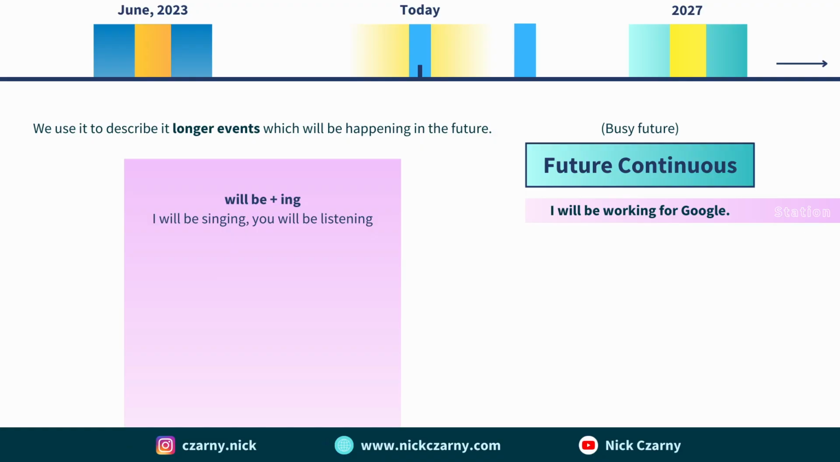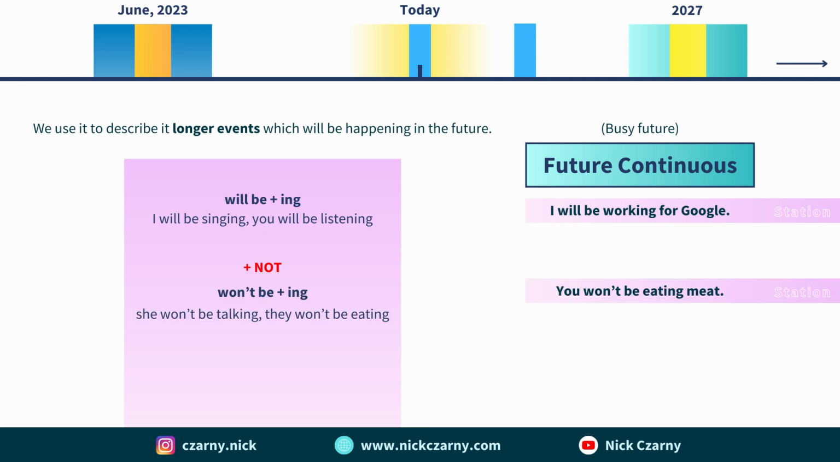Now, it doesn't actually divide into state and action. They look the same. We use will, we use be, and then we add ing to the verb. So I will be working for Google. In the negation, will turns into won't. So I won't be eating meat. I won't be working for Google.